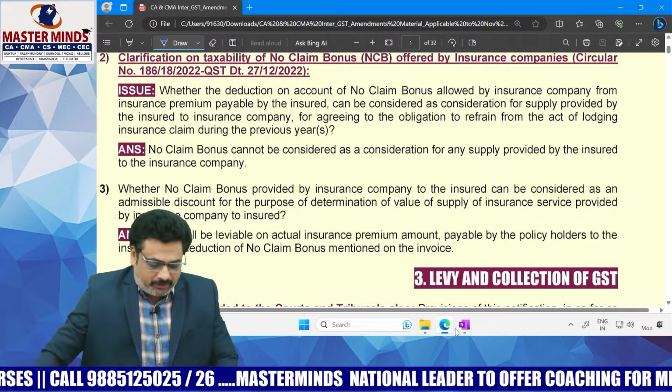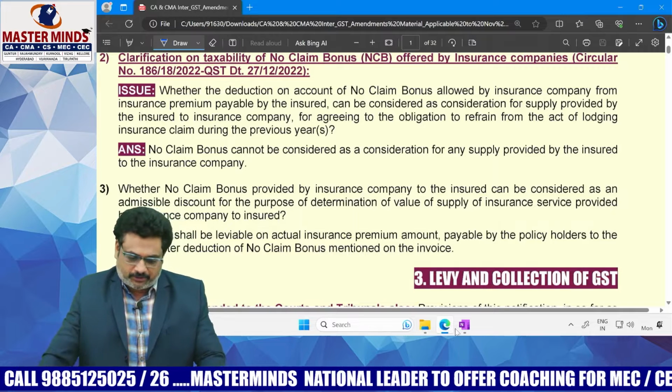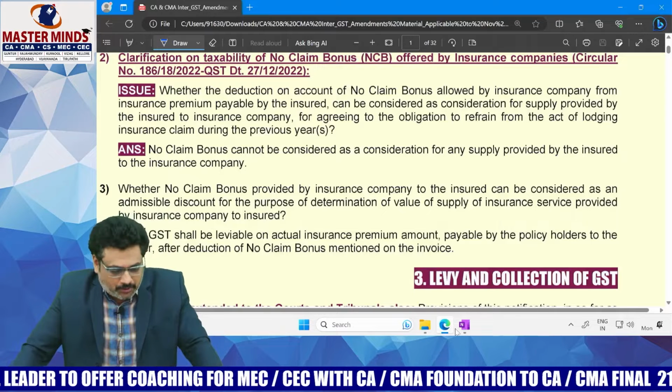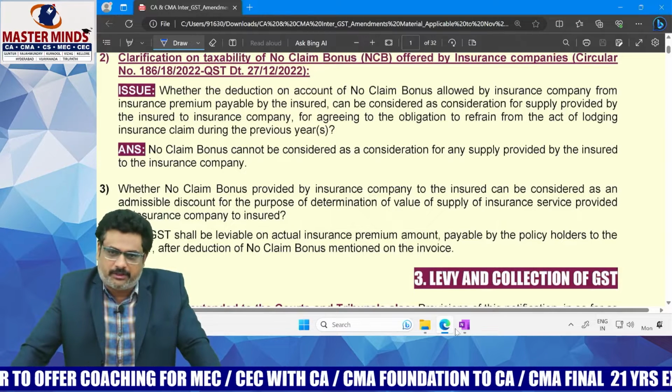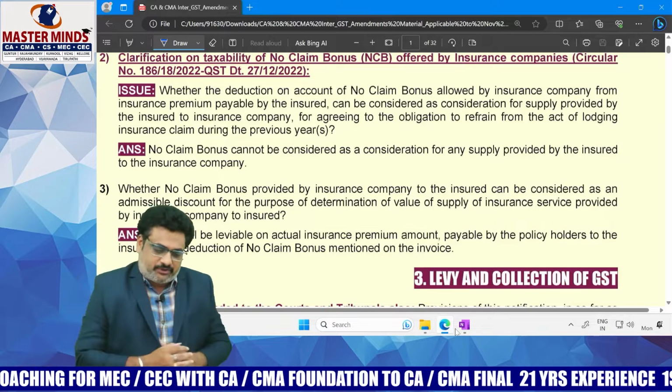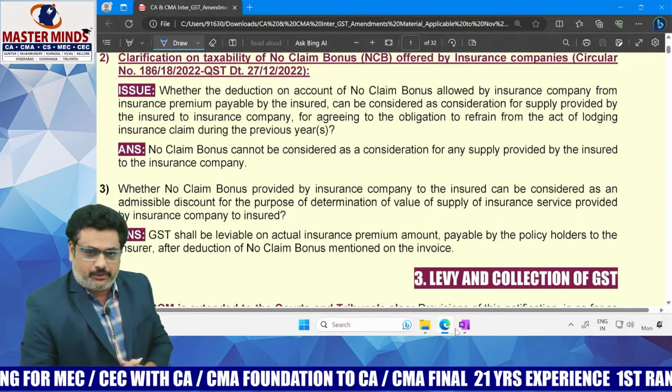Okay. Now this is an important one from the examination point of view. So this no claim bonus is actually the important one from the examination point of view also. What is this no claim bonus generally? What is this no claim bonus?